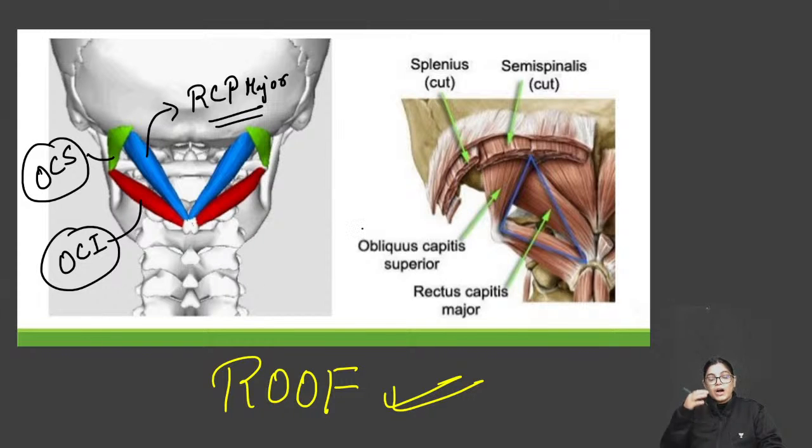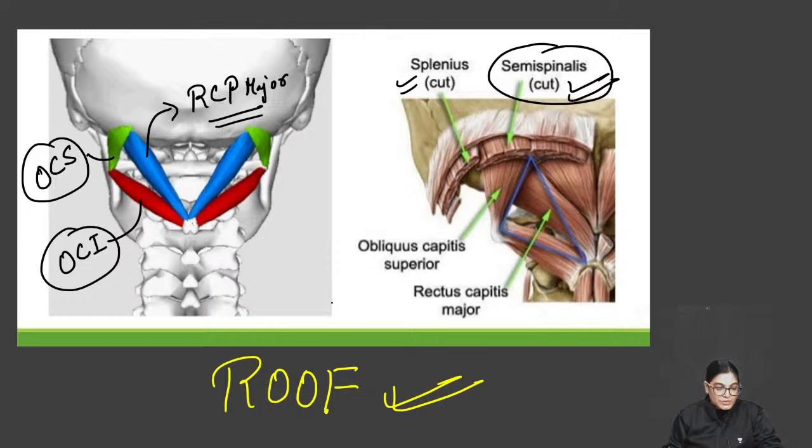Now, to approach the area of the suboccipital triangle, what has to be removed? The roof structures, that is the skin and some muscles which are covering it. This roof is covered by a dense fibrous connective tissue overlying the muscle, that is semispinalis capitis muscle. Here you can see semispinalis capitis muscle, or also a part of splenius capitis. This muscle has to be dissected out, and then you can reach the triangular space of the suboccipital region.